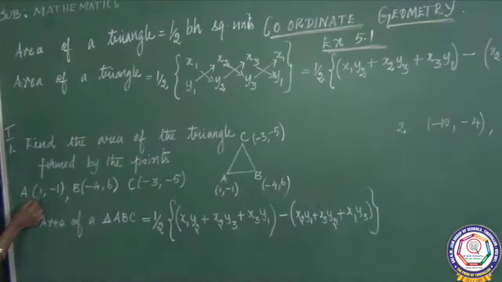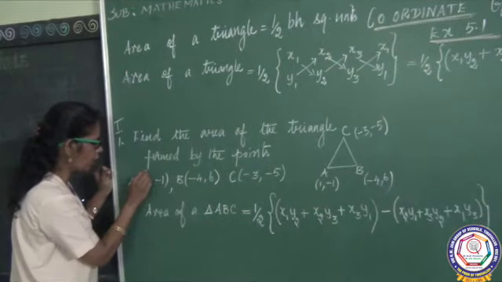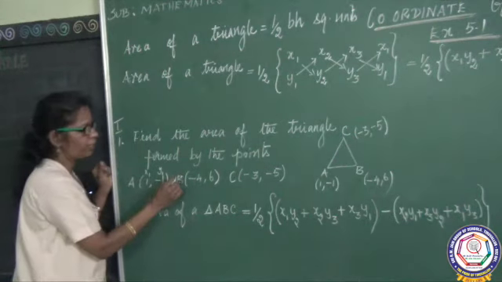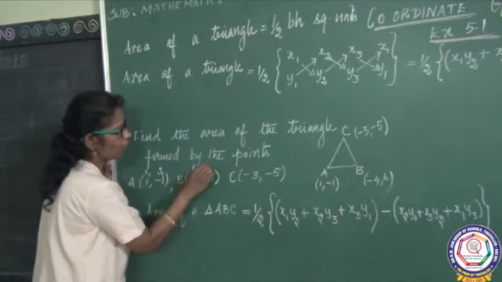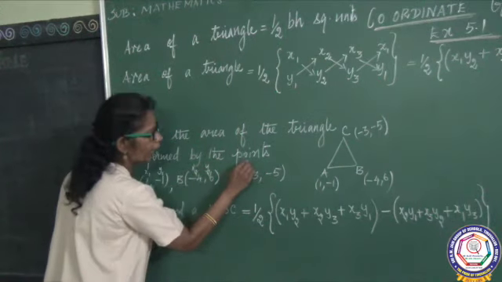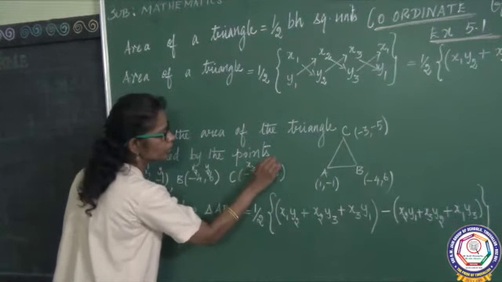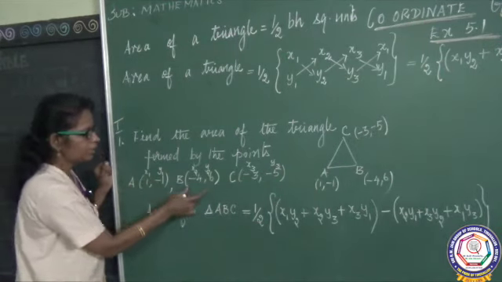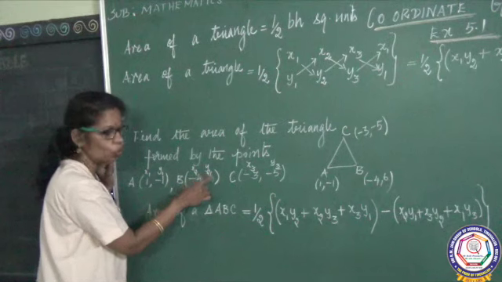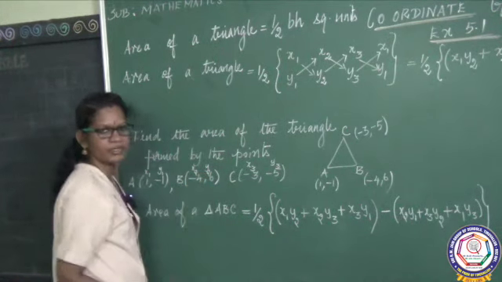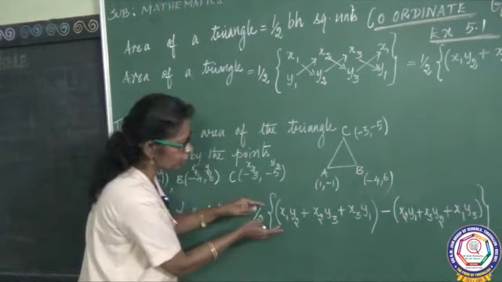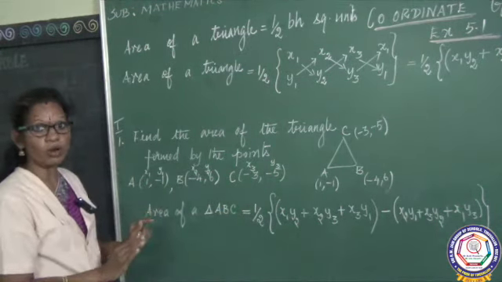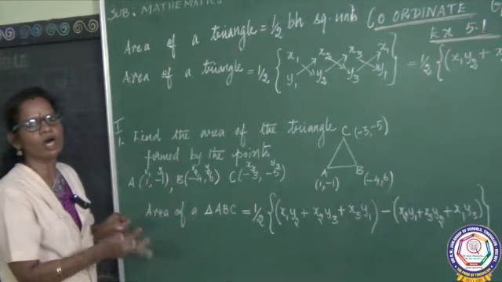For your convenience, you should label it. The coordinate of A is x1 y1 at the top, then x2 y2, then x3 y3. The first vertex you represent as 1, the second vertex as 2, the third vertex as 3. Now you know what things we need. Everything is there in the question. You are going to substitute, replacing x1 in terms of numbers.